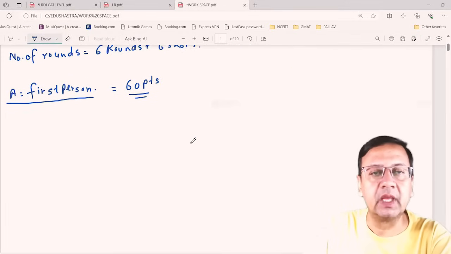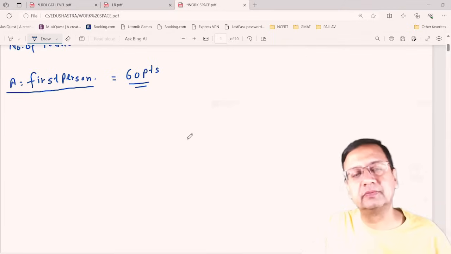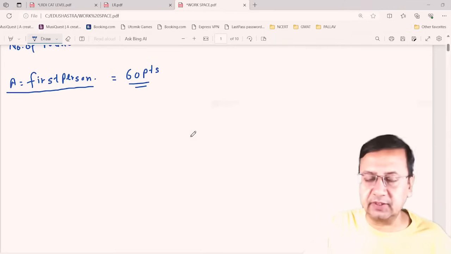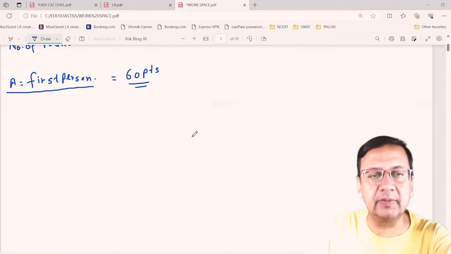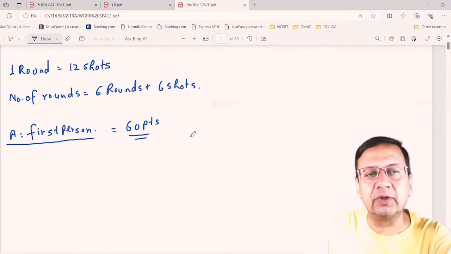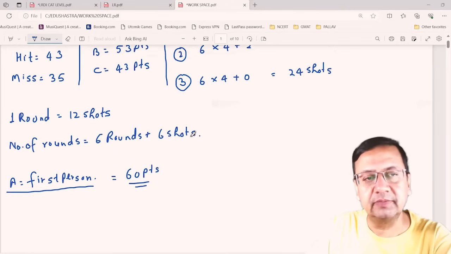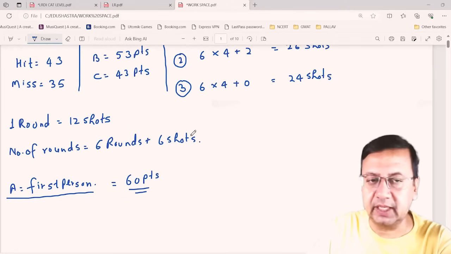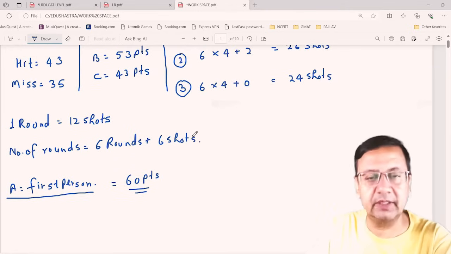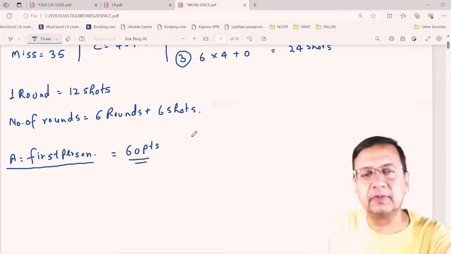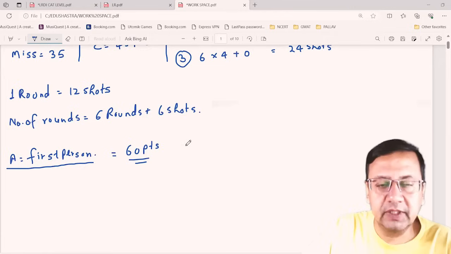Done. Now, A is the first person we are assuming, and A is scoring 60 points. Now, a total of 78 shots are there, 43 are hit, and 35 are missed. Now see this.